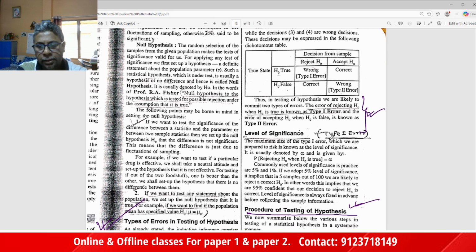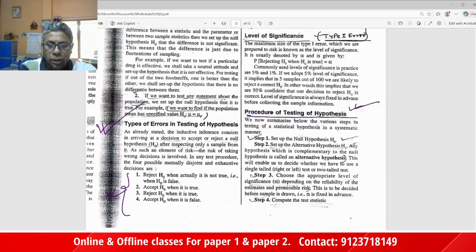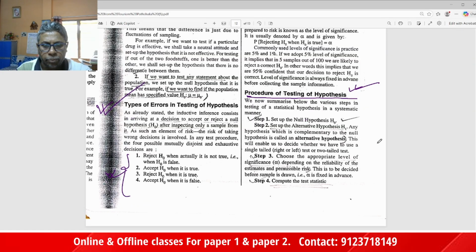Level of significance, try to remember, is also called the type 1 error. Next important step to remember, because sometimes UGC asks a question: the procedure of testing hypothesis, steps and procedure. Step 1, set up the null hypothesis H0.